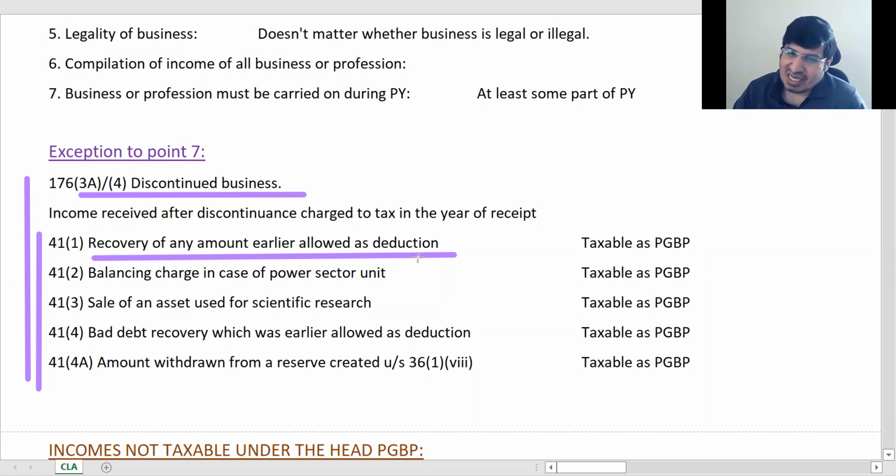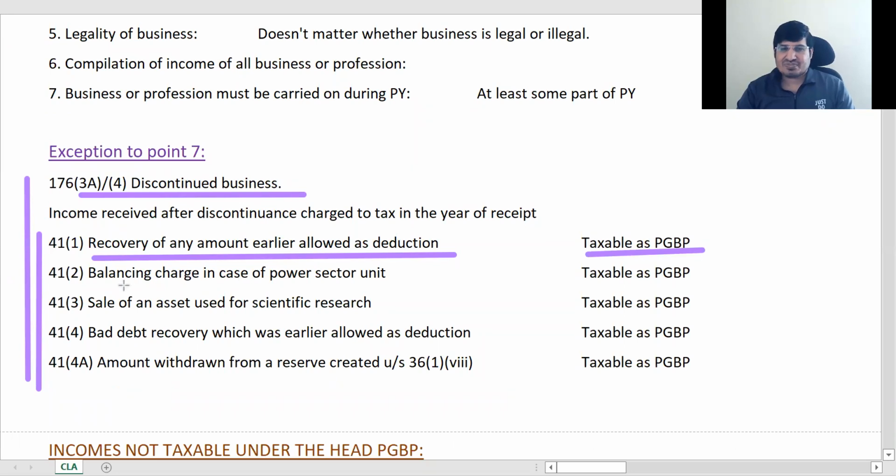The deduction you took reduced your income, it was treated as your expense. Now that you are getting it back, if the recovery has happened, you were thinking you would not get it, but now you have been able to recover it. You thought you will not get it back, but you have got it now. So in that case, it is taxable as PGBP. During this recovery, whether the business is there or not there is not seen.